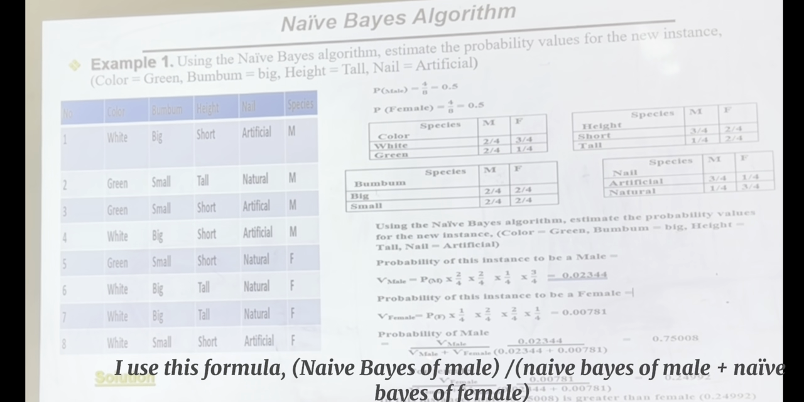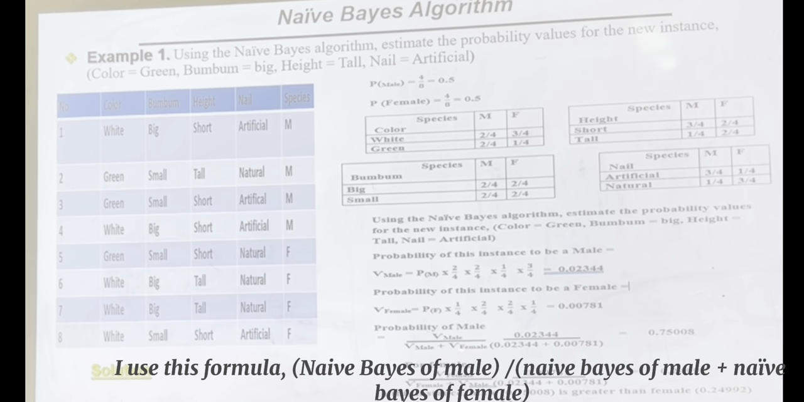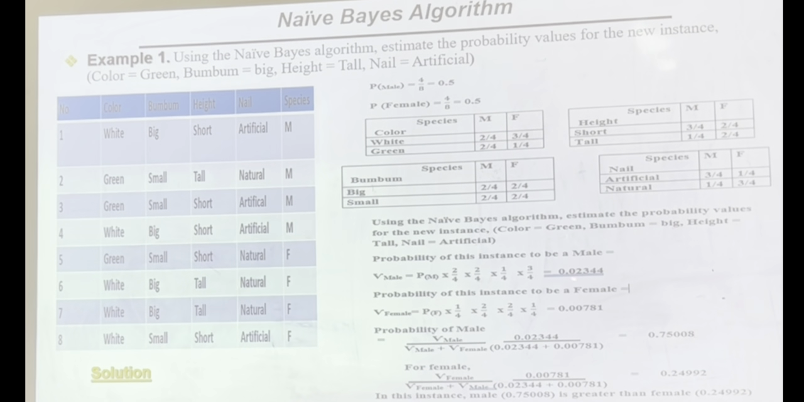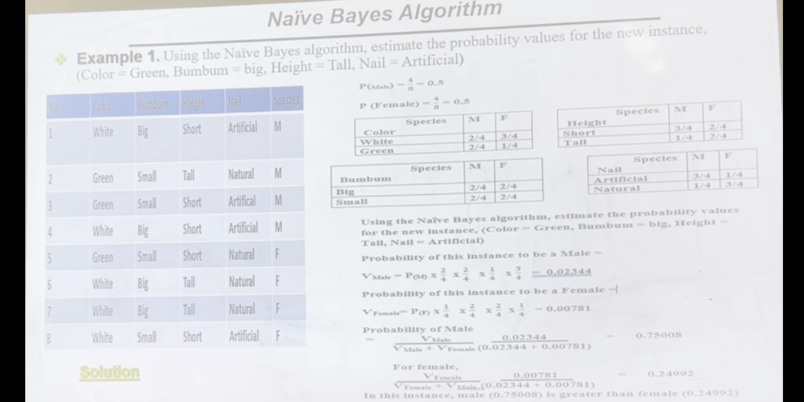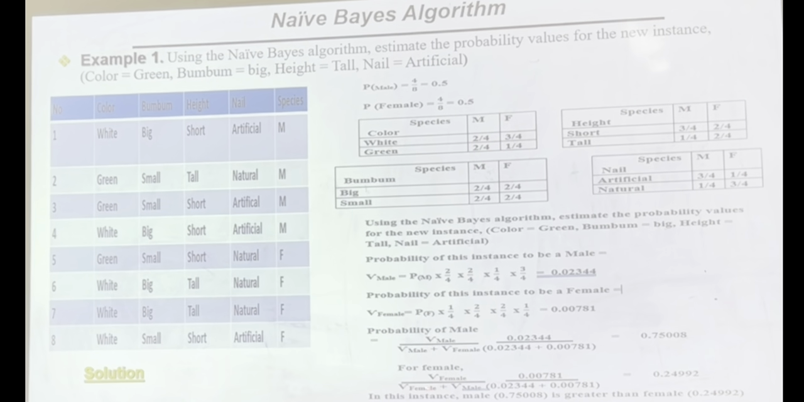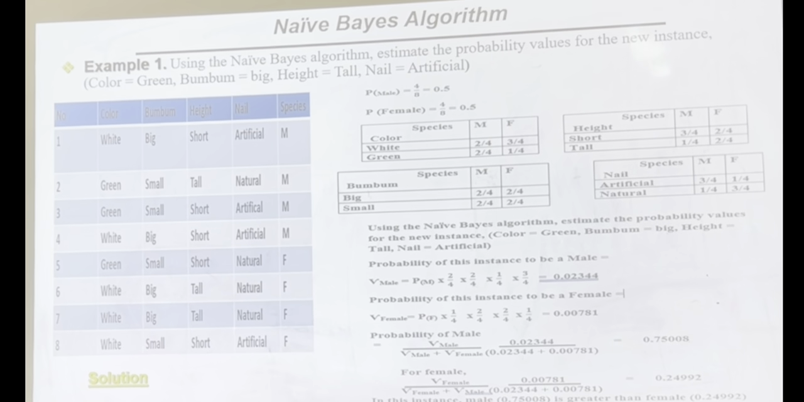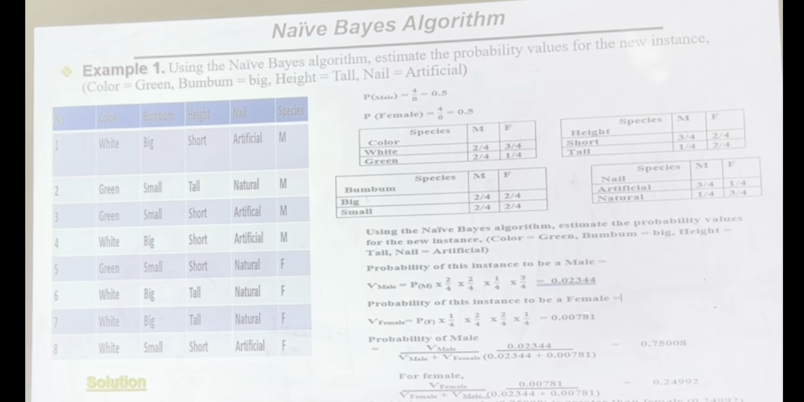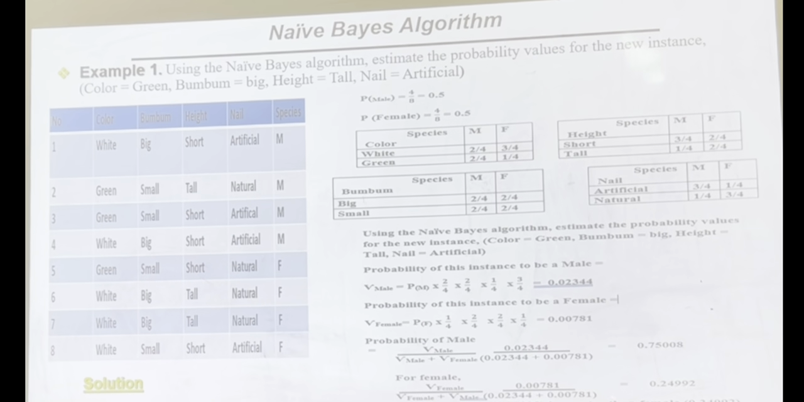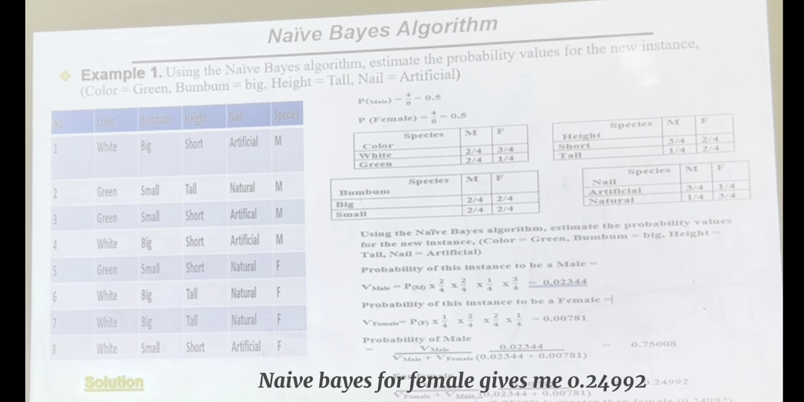So for the probability of it being male, I use this formula: naive Bayes of male all over naive Bayes of male plus naive Bayes of female. So this is this all over a summation of this. It gives me 0.750008. I do the same for female: naive Bayes for female all over naive Bayes for female plus naive Bayes for male. That is this 0.0078 all divided by the summation of this and this. So there I get